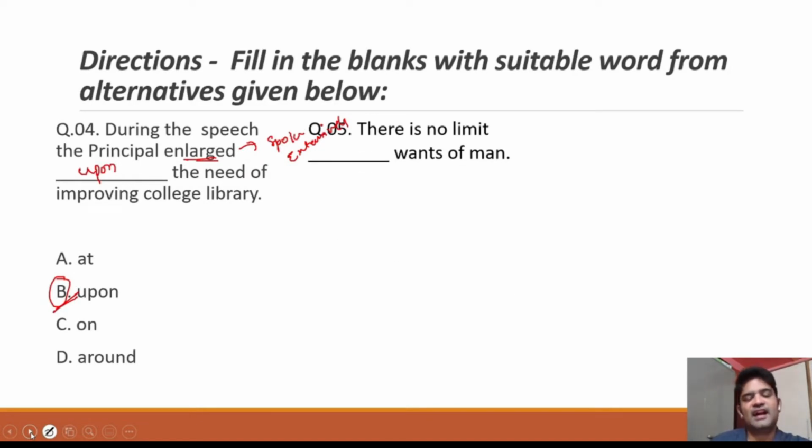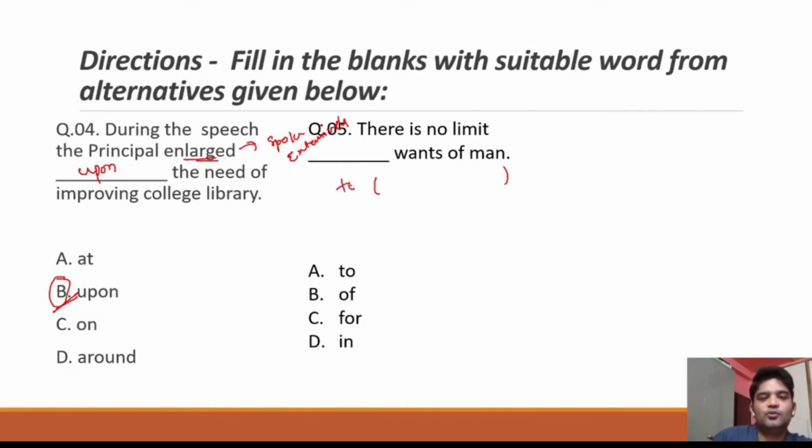There is no limit dash to the wants of man, and the options are to, of, for, and in. So there is no limit. Normally when you're talking about space, and there are no limits, then you use to. So there are no limits to the wants of man.